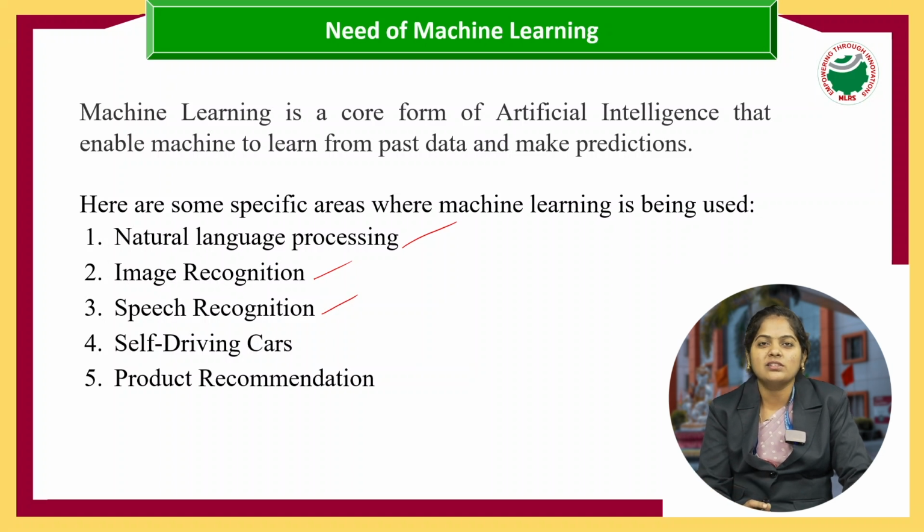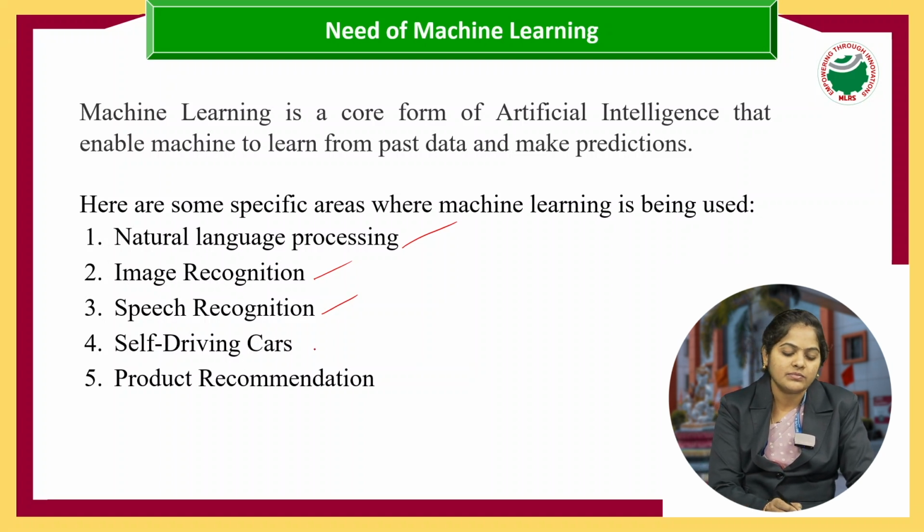So there is no need to type anything on the screen. With the help of voice, the system can understand what we are speaking, so that it will display the related content to us. This is how speech recognition is possible with the help of machine learning.